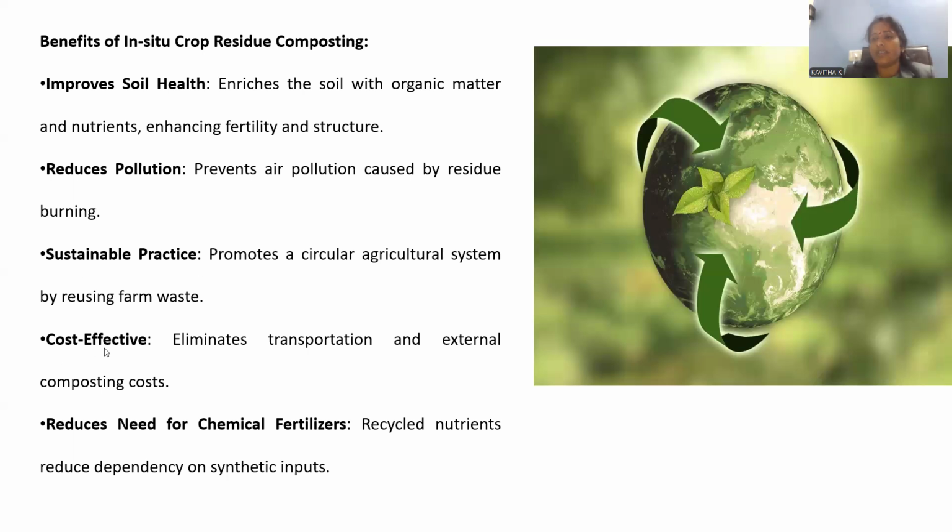Cost effective. Obviously, we are not purchasing external fertilizers to the maximum extent, and this waste is also not taken from one place to another, so it is a cost effective process, economic in nature. Reduces the need for chemical fertilizers, right? So chemical fertilizer purchasing will be minimized. Within the soil, we are restoring the nutrient content by recycling the process. Reduces the dependency upon synthetic inputs. Synthetic input usage will be minimized to a certain extent, not 100%.